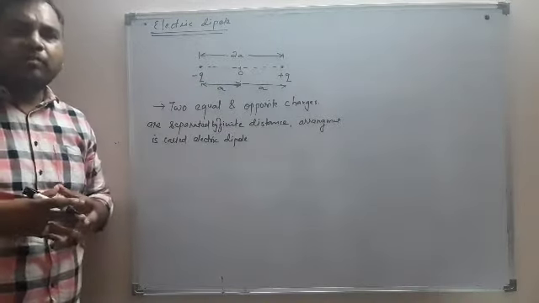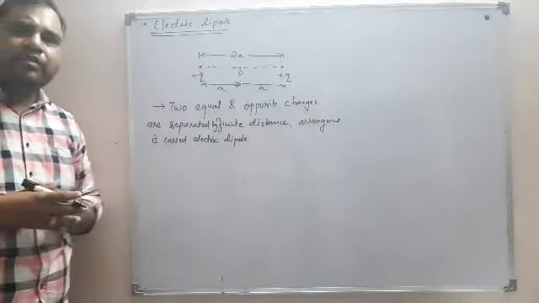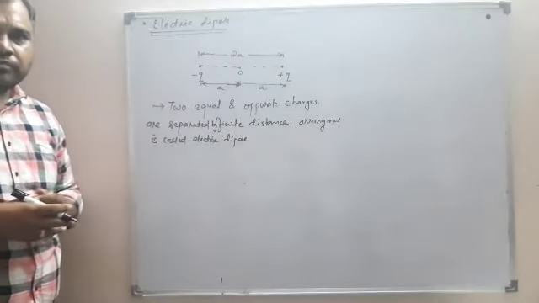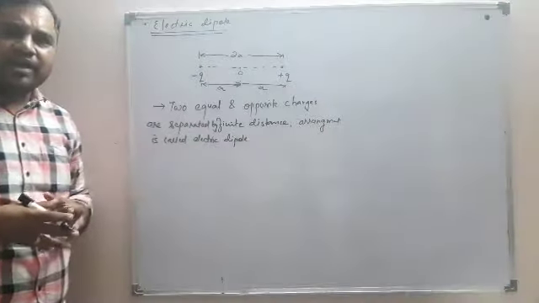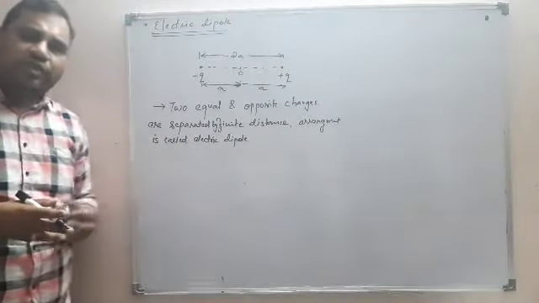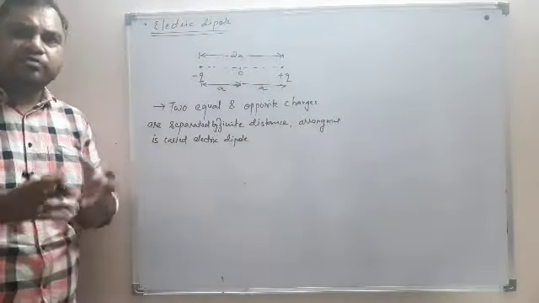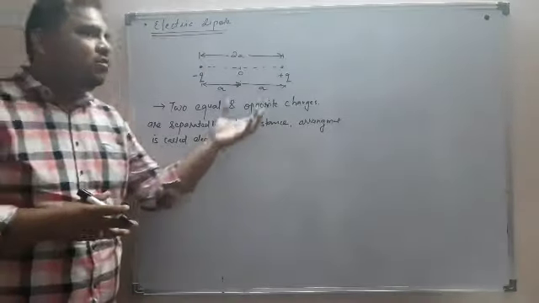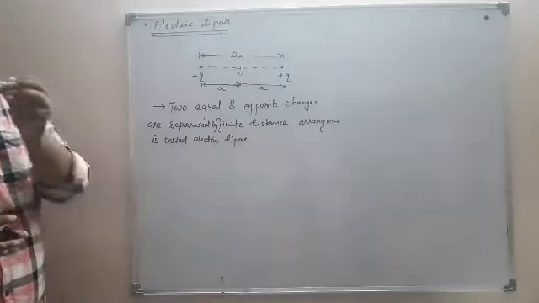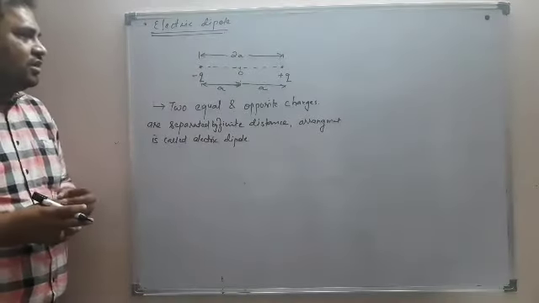For example, a water molecule is an example of an electric dipole. Then hydrochloric acid, a molecule of hydrochloric acid is an example of an electric dipole. There are many other examples as well, and we'll have to find the electric field due to all those dipoles.